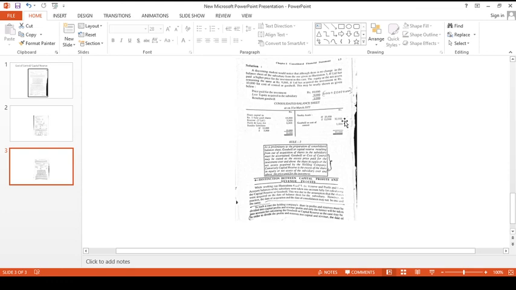Everything else is the same. Sundry assets, we get the total 20 plus 12. Share capital, reserve and profit and loss account, we write only those of the holding company. Sundry liabilities, we get the total of both holding company and subsidiary company, which you get as 13,000. So the total you get is 33,000. So that's all about how we compute capital reserve or goodwill and how we depict that in the consolidated balance sheet.